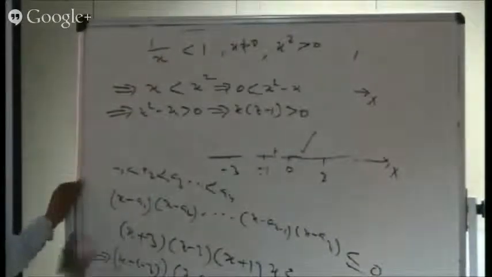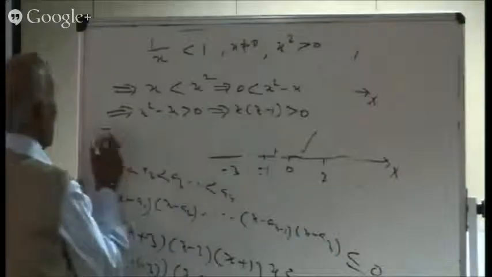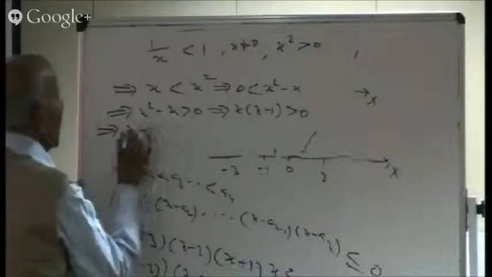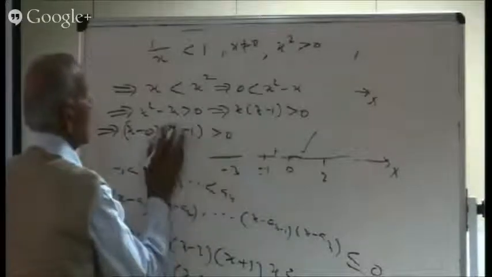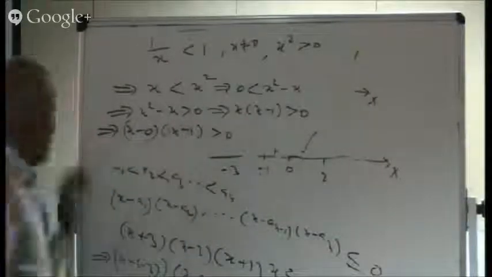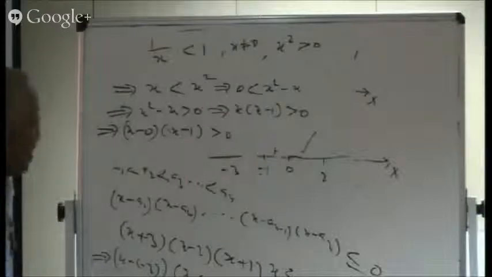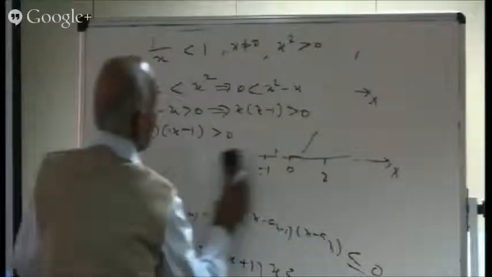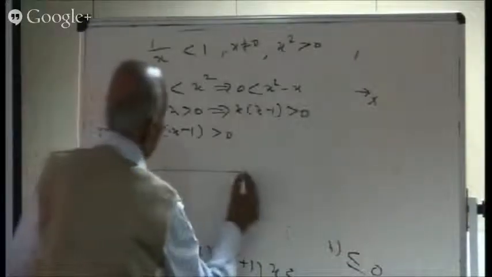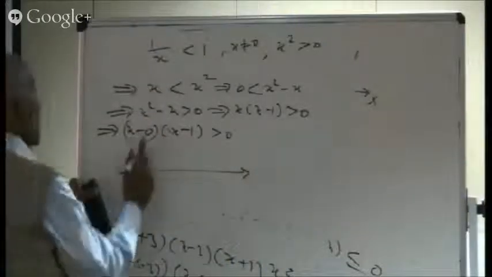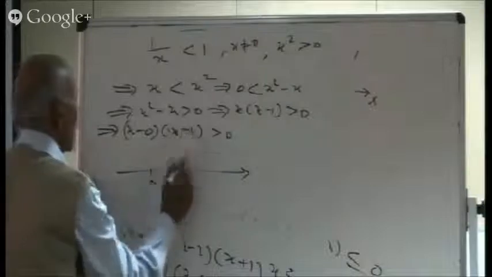Is it all right? If you want to rewrite, x minus 0 times x minus 1 is greater than 0. Now you mark the number line and your answers will be ready. So here is the number line. Which numbers are to be marked? 0 is to be marked, 1 is to be marked.